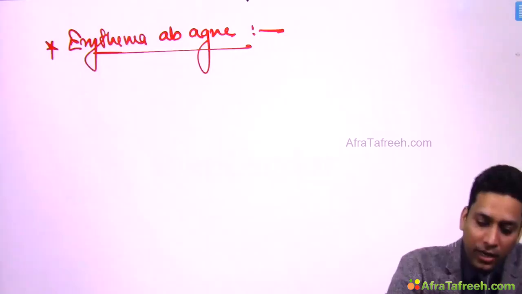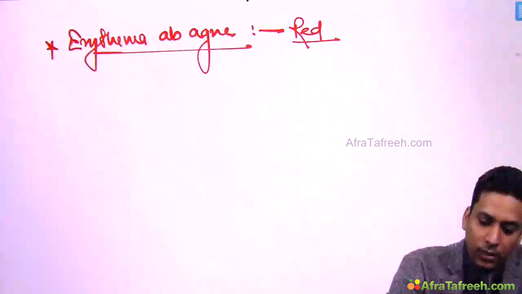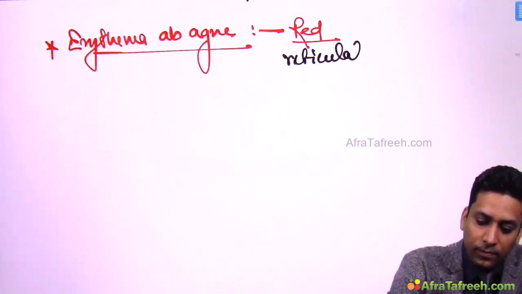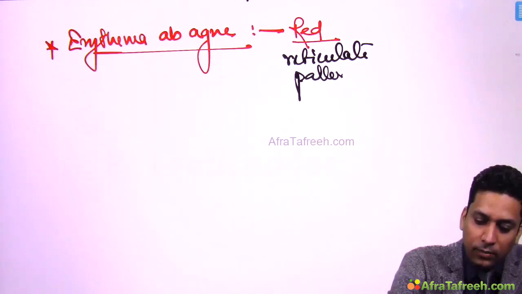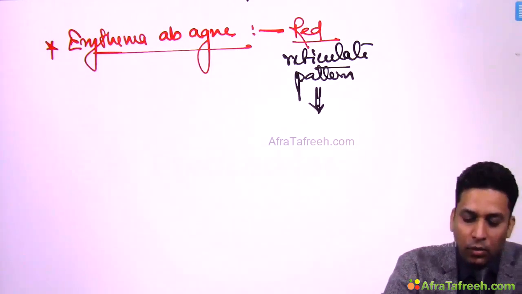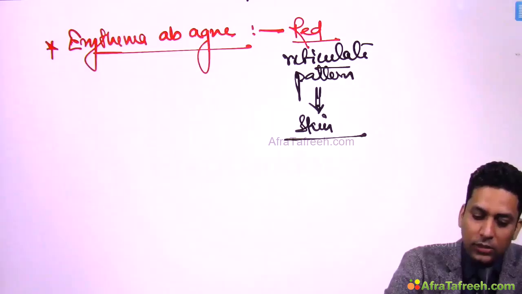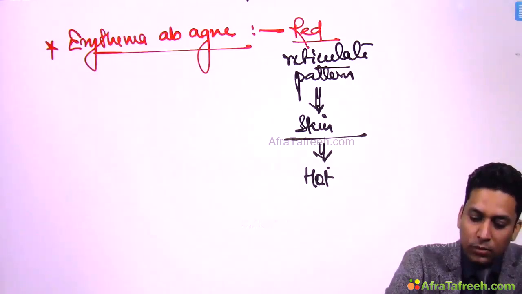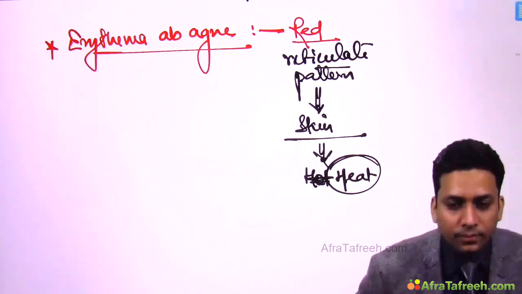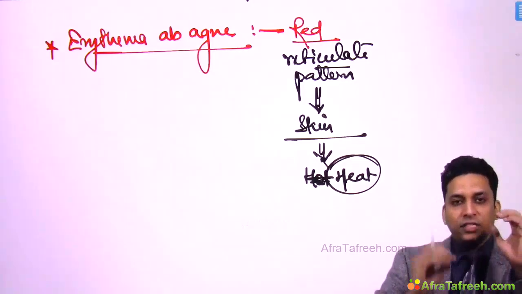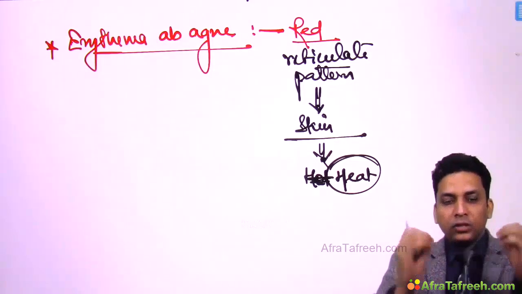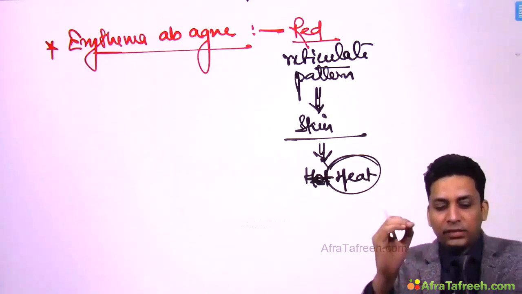So this is again erythema. So this is red, reddish or erythematous. This is also a reticulate pattern over skin which is under constant exposure to heat. So if the skin is under constant exposure to heat, there might develop this erythematous reticulate pattern. This is known as erythema ab igne.